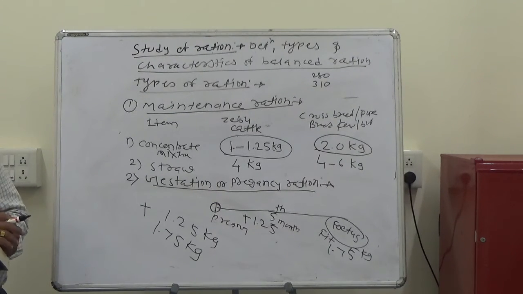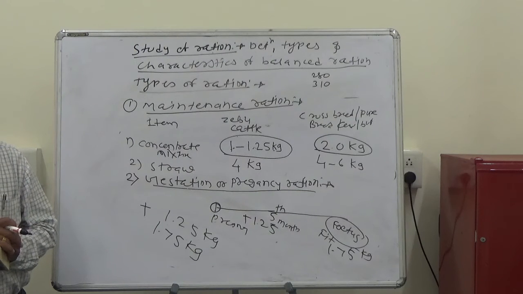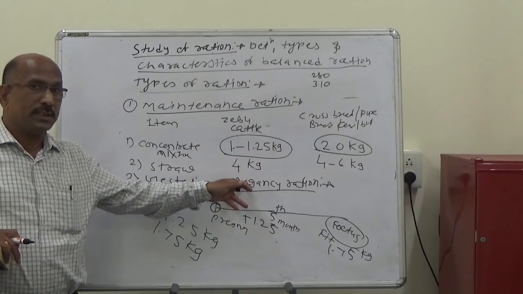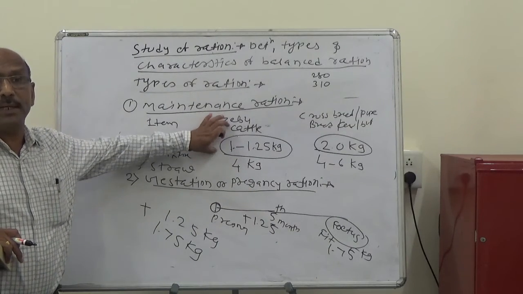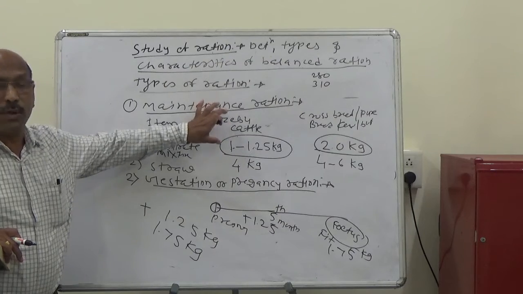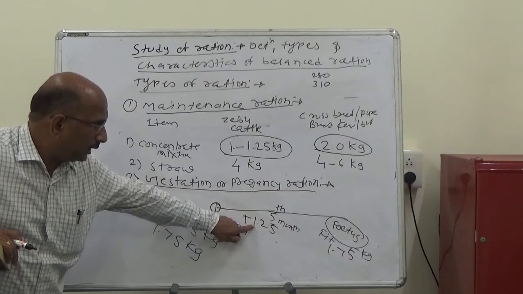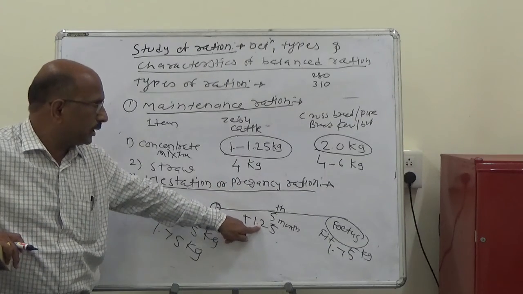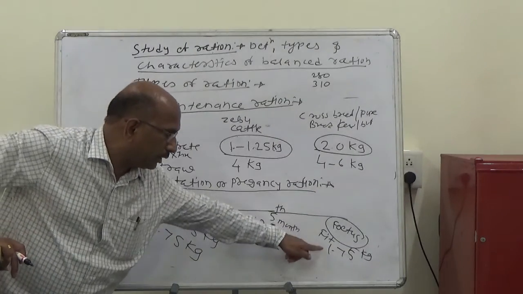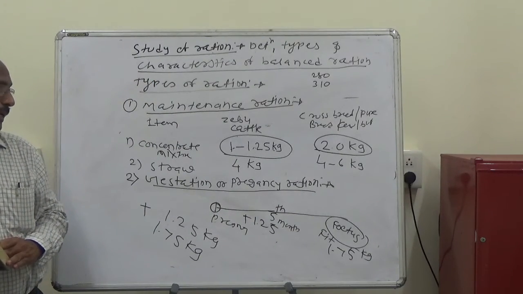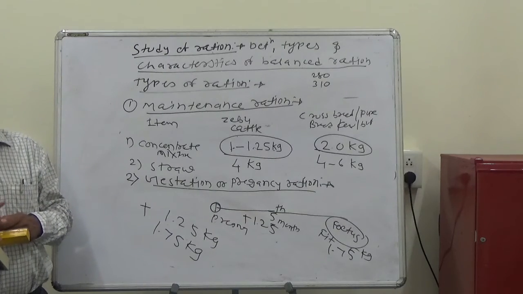It is required for the optimum fetal growth and helps in proper development of the udder for future lactations. So the maintenance is where animals are maintained without loss in body weight or body condition. In addition to maintenance, the extra allowance should be given: 1.25 kg concentrate mixture in case of the Zebu, and 1.75 kg extra in case of the crossbreeds, for the development of the fetus and for the mother's fitness. That is called the gestation rations.